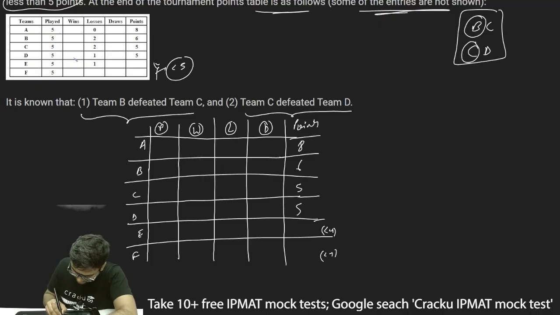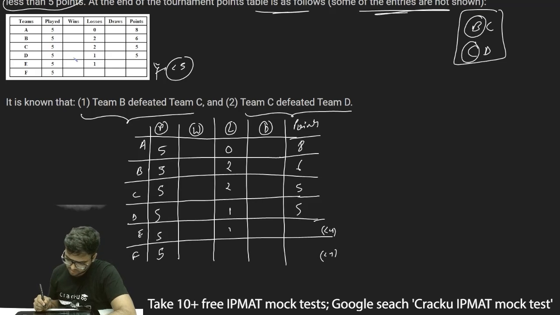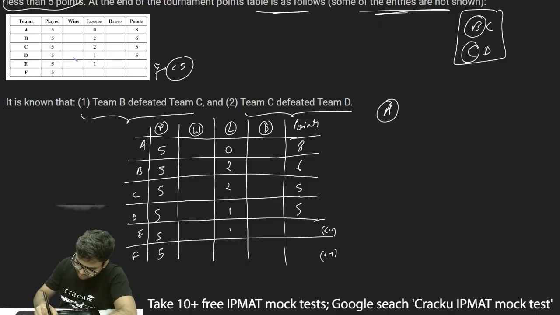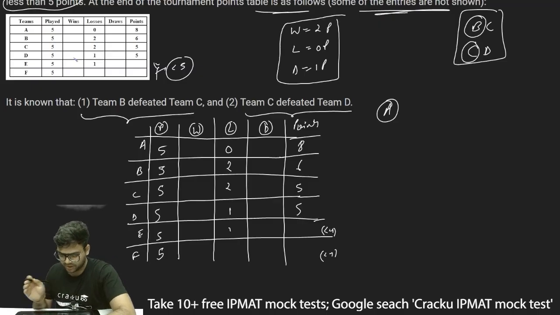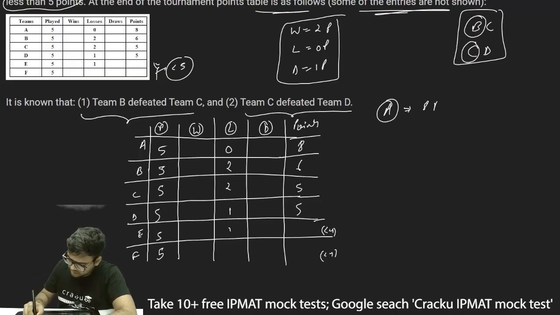Similarly, the number of losses is given to us as 0, 2, 2, 1, 1, and the number of matches played by each of them is 5. Now if I look at A, the total points is 8. For a win they get 2 points, for a loss they get 0 points, and for a draw they get 1 point. So A is getting 8 points.